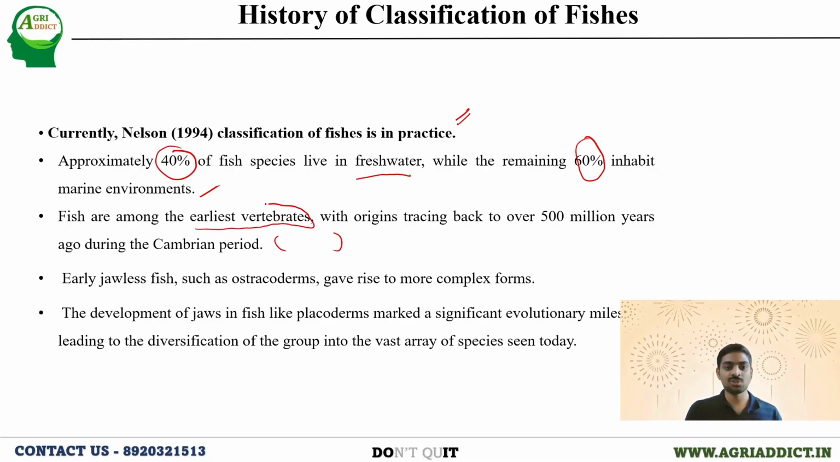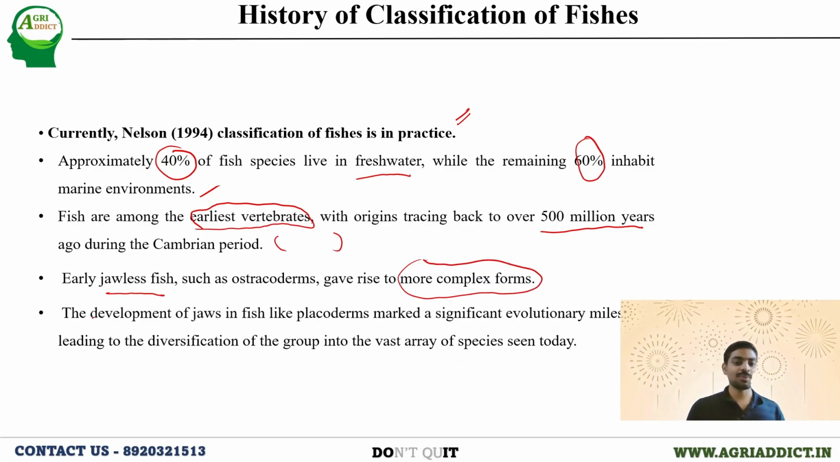If you look into the evolution of the vertebrates, among them, fish were the first who came into existence. Later, every other species evolved. This history goes back over 500 million years ago. Earlier, only jawless fishes were there, and they evolved into jawed fishes, that is, our complex-form fishes, during the course of evolution.